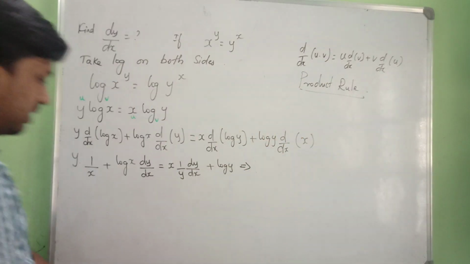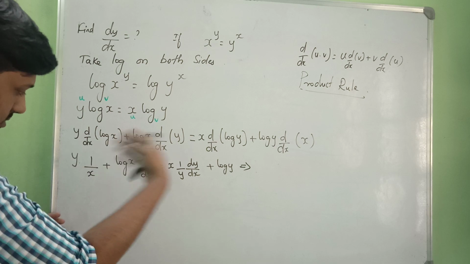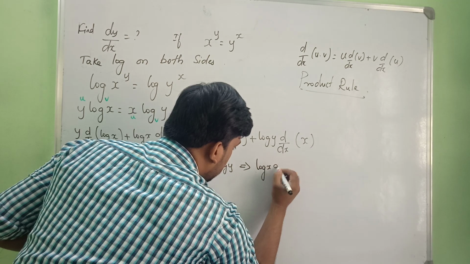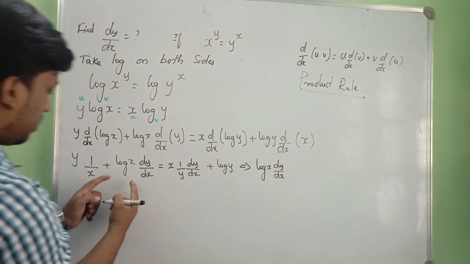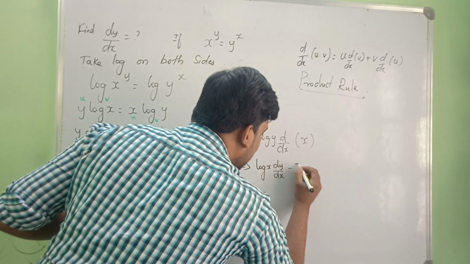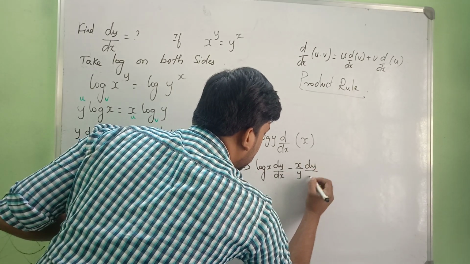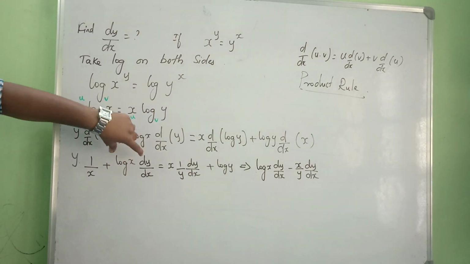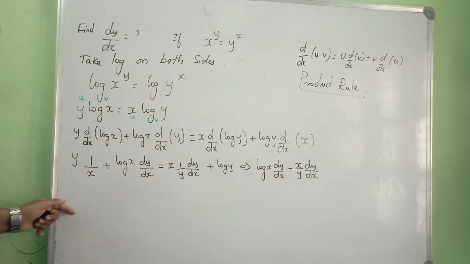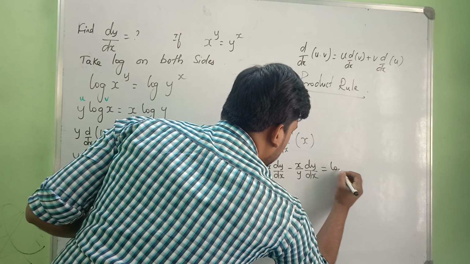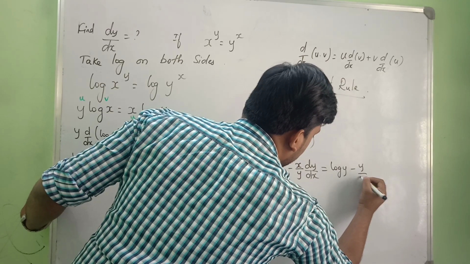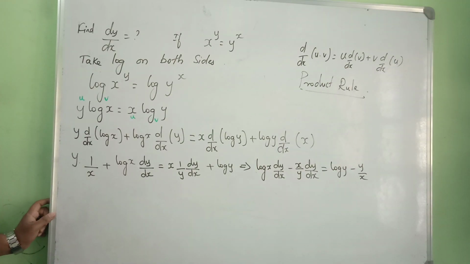Okay, let me bring the dy by dx to one side and send this to that side. So log x, keeping this, I am going to bring this dy by dx, so it is x by y, right? So minus x by y into dy by dx. I hope you are understanding. I am keeping this in the LHS only. I am bringing this dy by dx for simplification to this side, and already we have log y here, that is equal to log y. If this y by x goes to that side, it becomes minus y by x. I hope you are understanding.